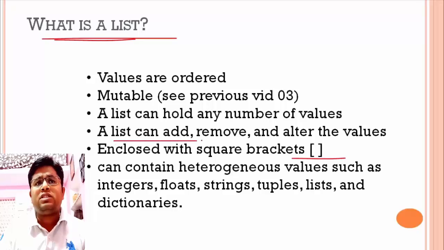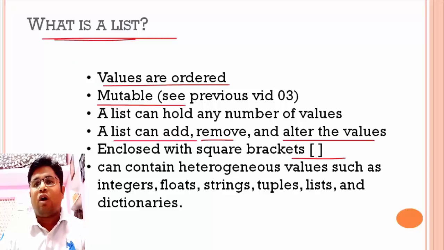Next, in a list, we can add, remove, and alter values. So, that's why it is called mutable. If you don't know about mutability and immutability, please watch my previous lecture, video number 03, in which I have discussed in detail what is mutability and immutability in Python.